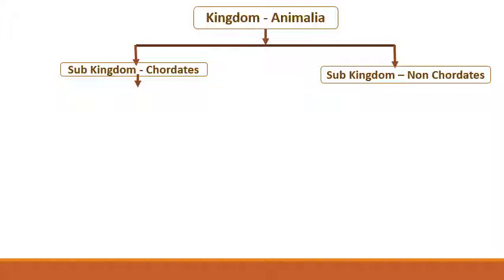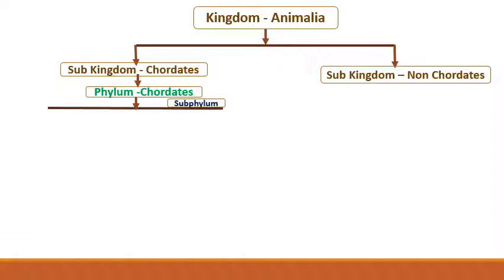Dear students, notochord is a long rod-like supporting structure present on the dorsal side of the animal body. Means chordates have a supporting system, that is notochord, and the non-chordates don't have the rod-like notochord in their body. Now we will go through chordates first. Here, phylum chordates. See there, kingdom Animalia, in that subkingdom is chordates and phylum again chordates.